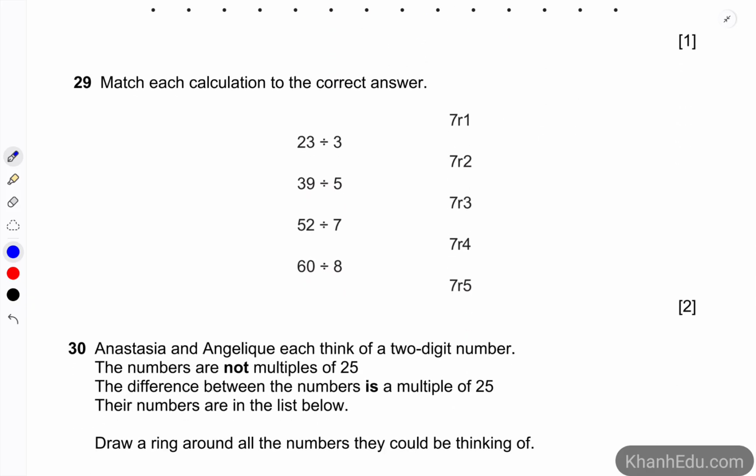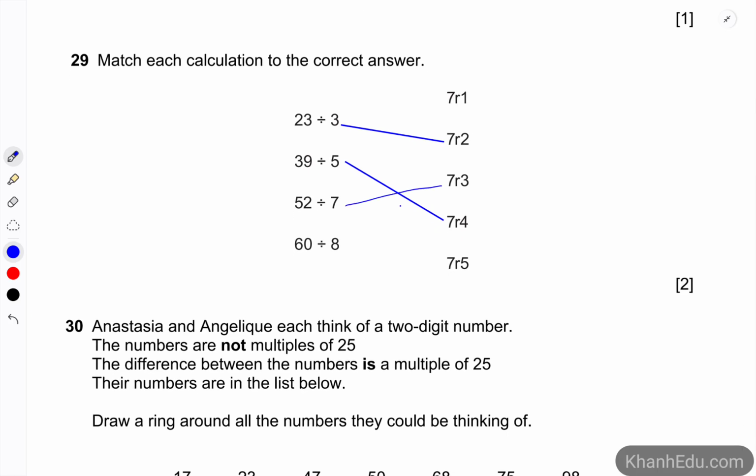29. Match the calculation to the correct answer. So for example, the first one, 23 divided by 3 is going to be 7, right? Because 7 times 3 is 21. And then we have the remainder is 2. So 7, remainder 2 is the correct answer. Similarly, we would have 39 divided by 5 is 7, with the remainder 4. 52 divided by 7 is 7, with the remainder 3. And the last one, 7, remainder 4.